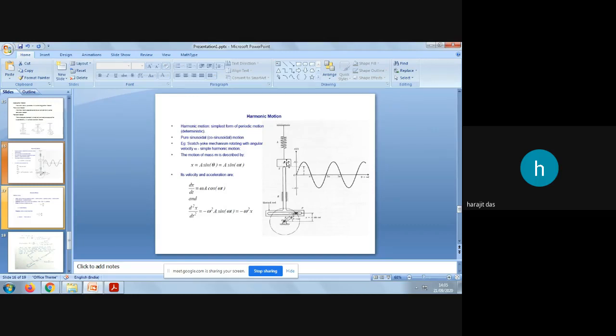So the total mass of the automobile will be m, the stiffness of the tires, the springs, the shock absorbers can be converted to equivalent spring stiffness, and your road will be your fixed element. So this body, or the spring mass system, can oscillate with respect to, let's say, this mean line, this horizontal reference line.